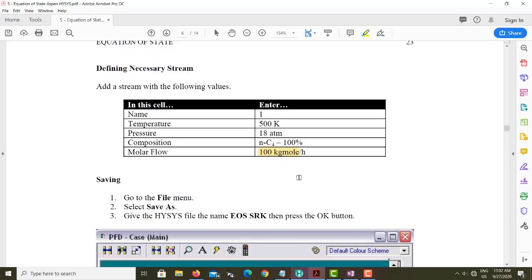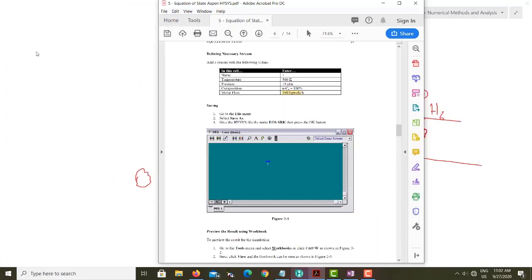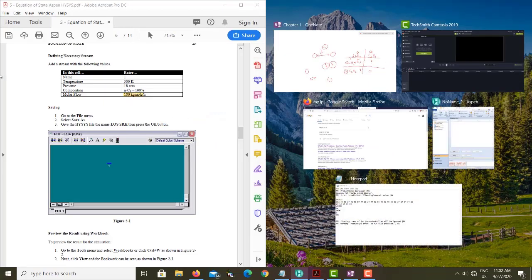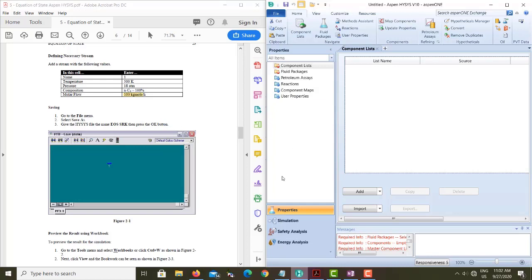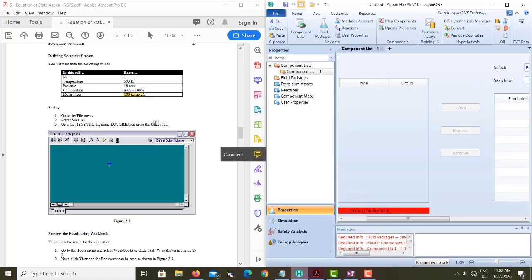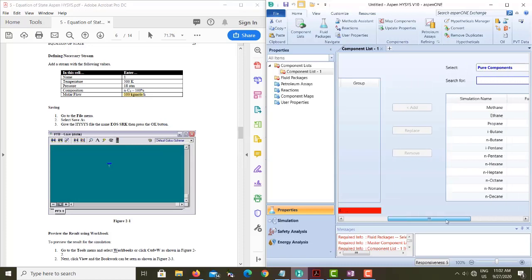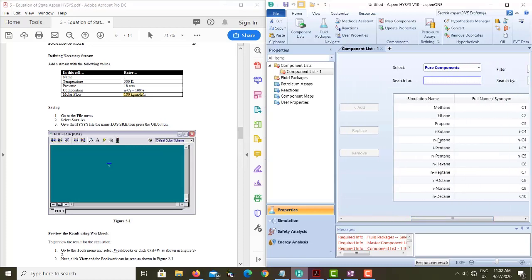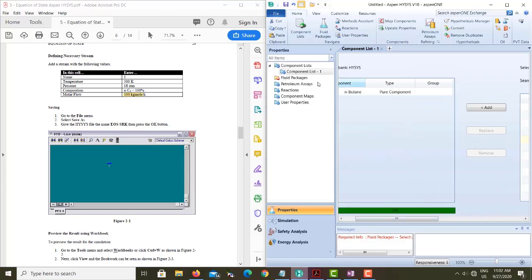Okay, so let's start with the simulation and see how it works. Again, you need to select the component. The component that we need to select in this case is pure normal butane. It is shown up here. If it is not shown up here, then you can always search normal butane. We need to click on add, and normal butane will be added here. So the component is selected.